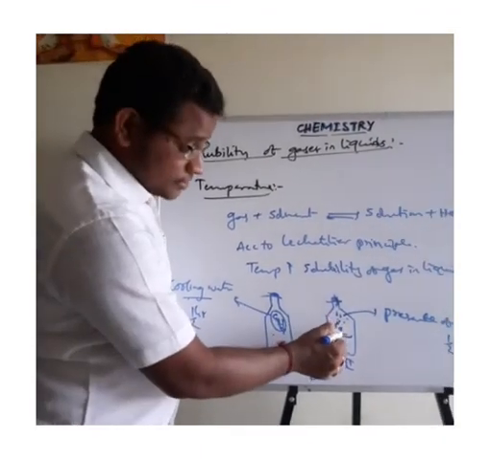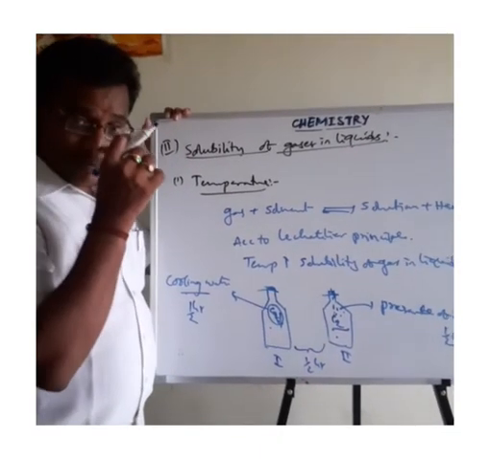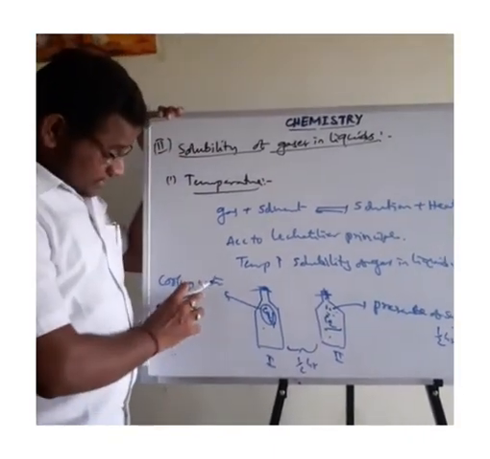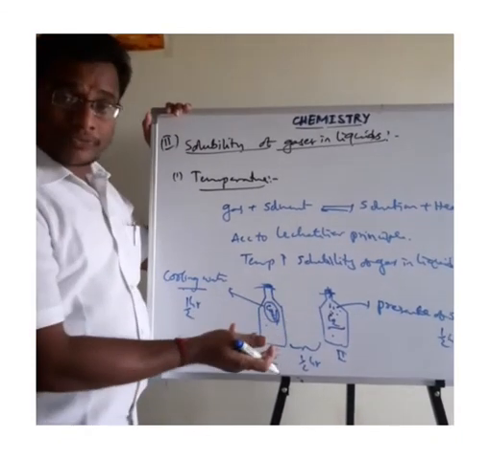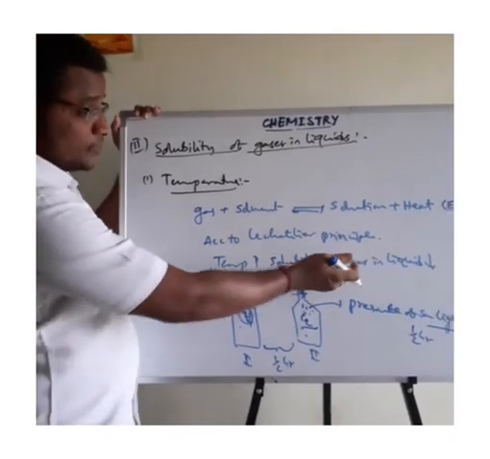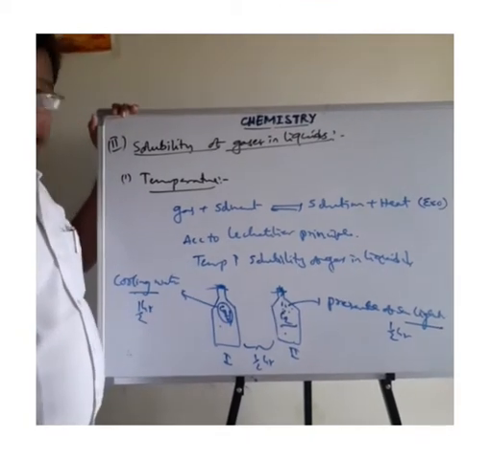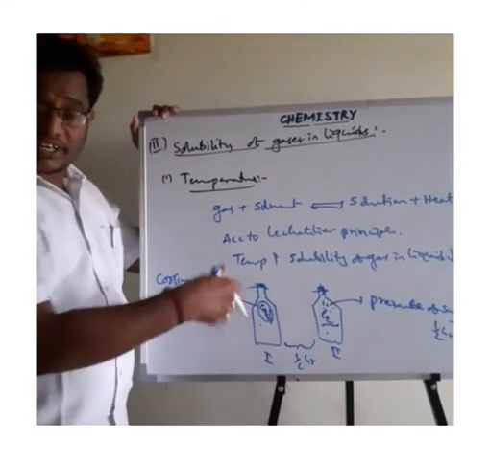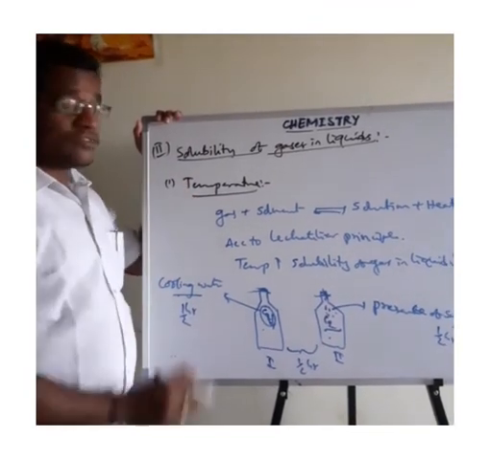Here the solubility of CO2 is less where the temperature is more, and the solubility of CO2 is more where the temperature is less. So as the temperature increases, the solubility of the gas in the liquid decreases, because the gas particles are expelled out from the liquid when the temperature increases. That is about the effect of temperature.